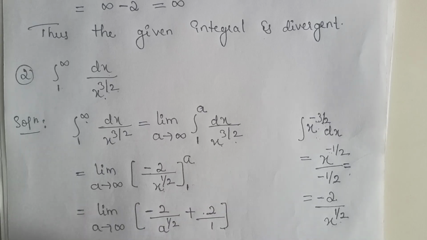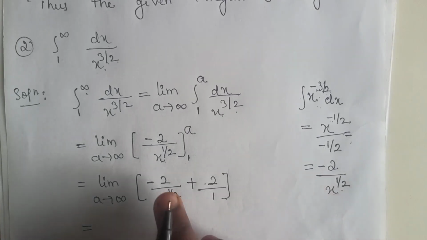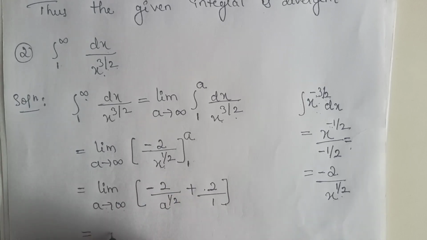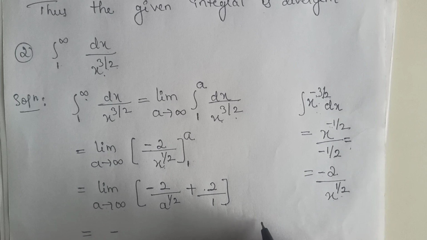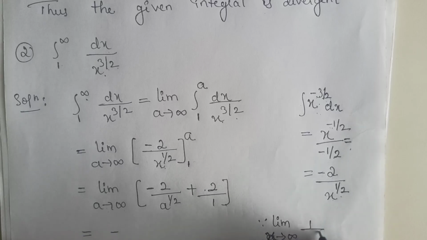Now on evaluating this limit, in the place of a we substitute infinity, we get 2 divided by infinity power anything, which is infinity. Or else we can use the formula: we know that limit x tends to infinity of 1 divided by x raised to n is equal to 0.